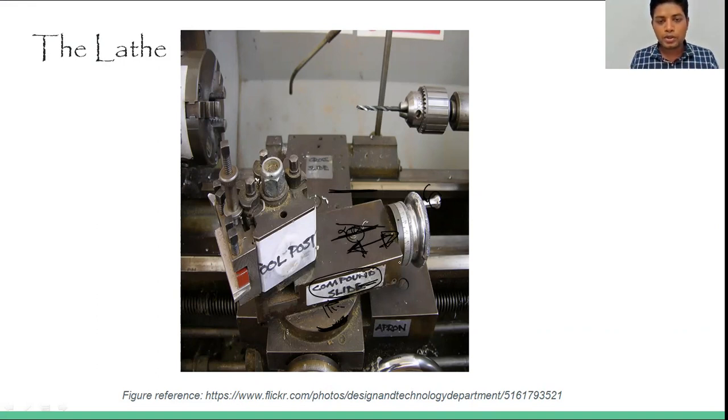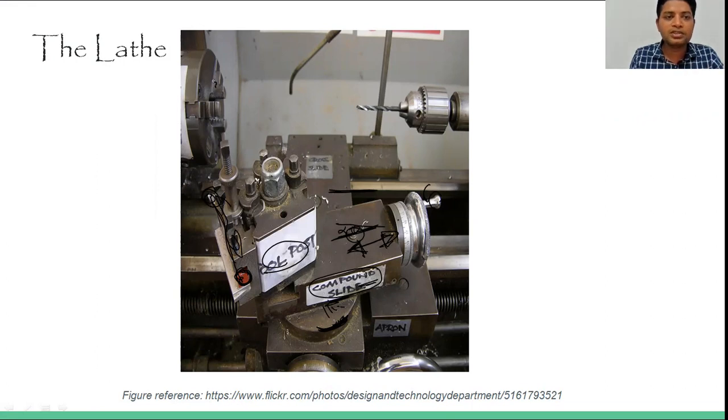As you can see, this is the tool. Over this compound slide, there's a tool post. On this tool post, basically this tool holder is there, in which this single point cutting tool is mounted. This is the back side of the single point cutting tool, and this is the front side, where the end cutting edges and side cutting edges are. So this is about the tool.